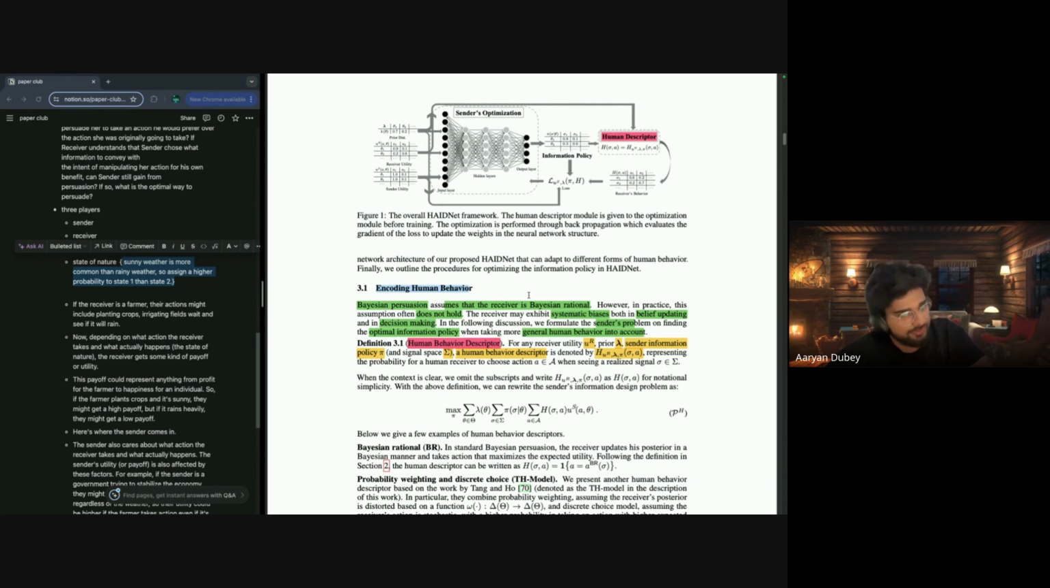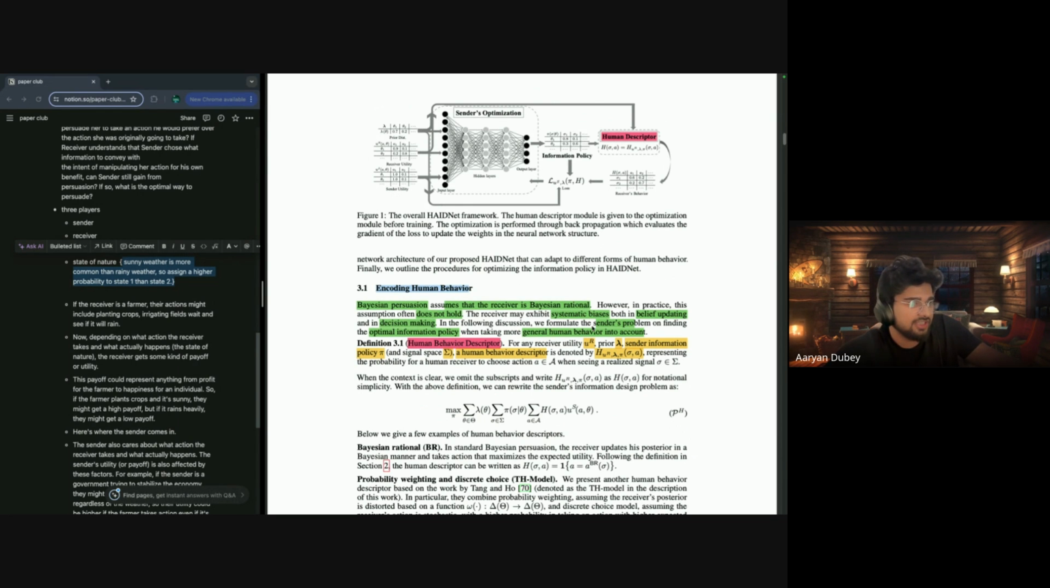So, encoding human behavior. Bayesian persuasion assumes that the receiver is Bayesian, rational. That means he's perfect. However, in practice, this assumption does not hold, as we know. The receiver may exhibit systematic bias both in belief updating and decision making. You might be thinking, what is this belief updating? Belief updating is updating this prior distribution, right? You get some information from the sender, so you should update your belief, because the prior belief doesn't make sense anymore.